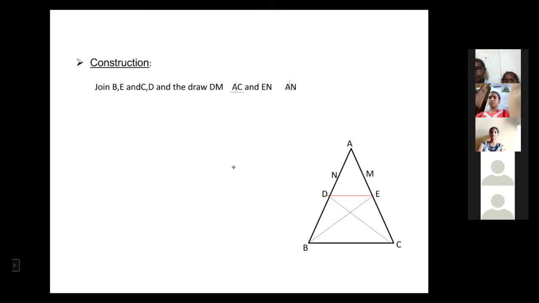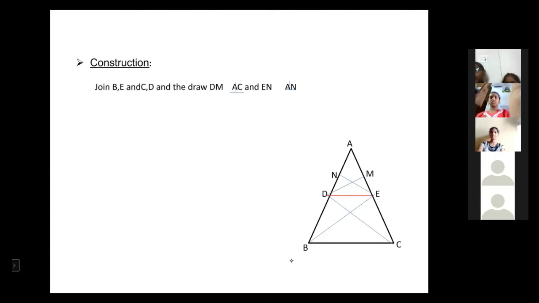Okay. Now draw a perpendicular line DM on AC, and also draw EN perpendicular on AB.